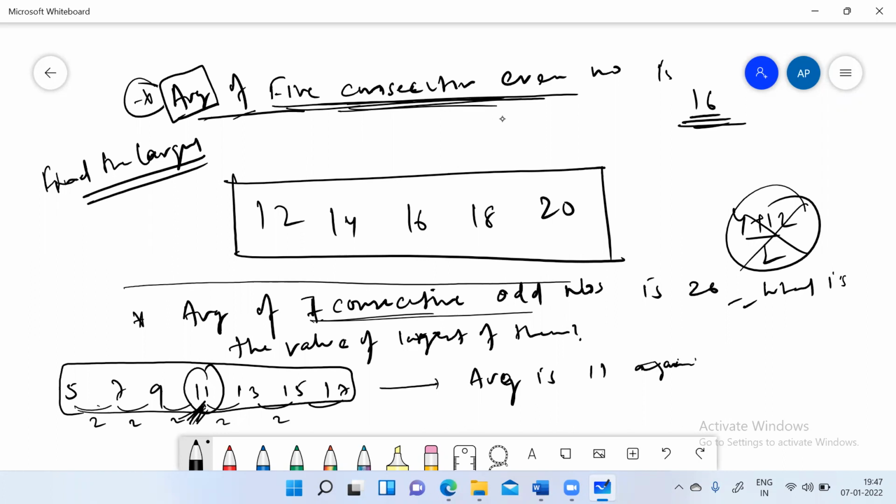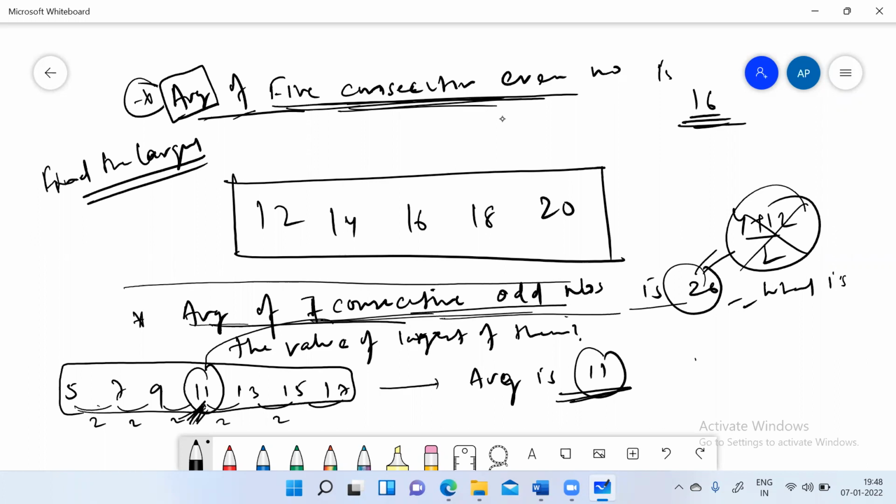The middle term is the average, which is odd, because there are 7 consecutive odd numbers. The middle term will also be an odd number. So average is an odd number. So if the question says the average of 7 consecutive odd numbers is 26, this is not possible, because logically the average of 7 consecutive odd numbers should always be odd. Okay, are you getting my point?